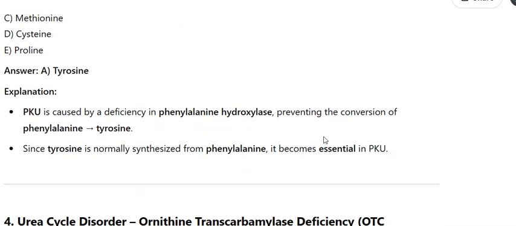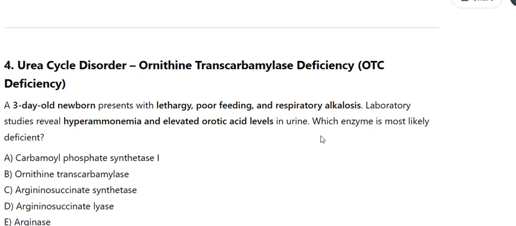4. Urea cycle disorder. Ornithine transcarbamylase deficiency. A 3-day-old newborn presents with lethargy, poor feeding, and respiratory alkalosis. Laboratory studies reveal hyperammonemia and elevated orotic acid levels in urine. Which enzyme is most likely deficient? A. Carbamoyl phosphate synthetase 1. B. Ornithine transcarbamylase. C. Argininosuccinate synthetase. D. Argininosuccinate lyase. E. Arginase.